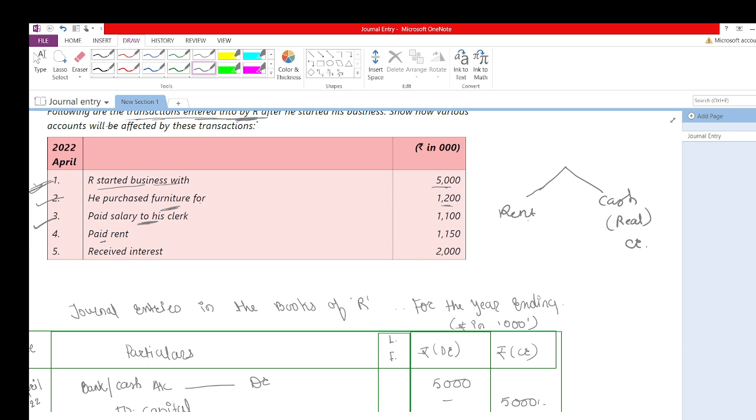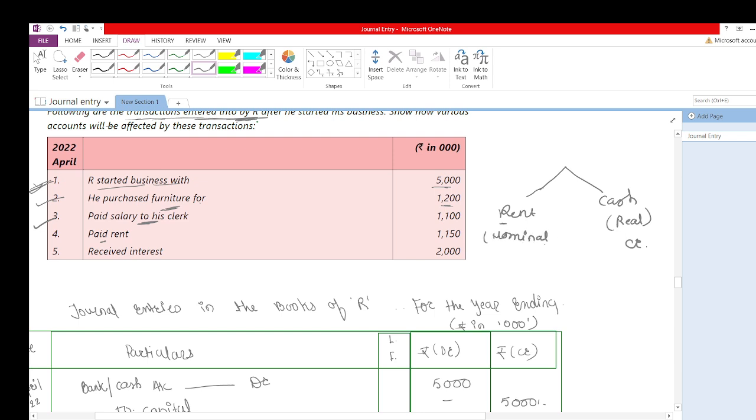Your cash will be credited, because money is going out of your account. So if business is paying rent, landlord will receive rent, but our cash will be deducted. Rent is also an expense and it comes under the nominal account.